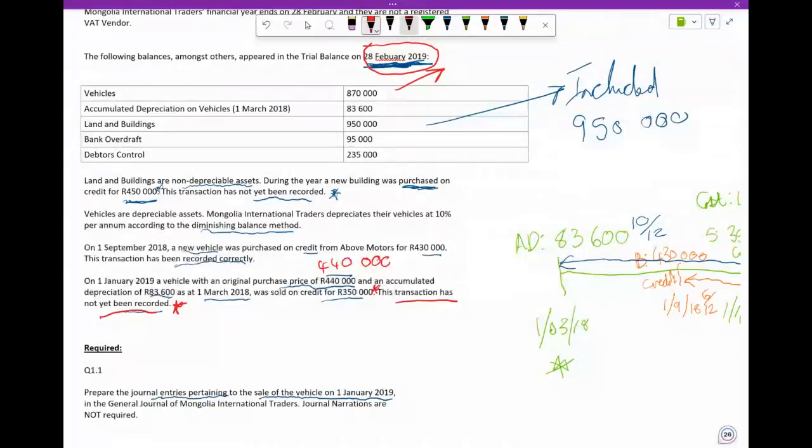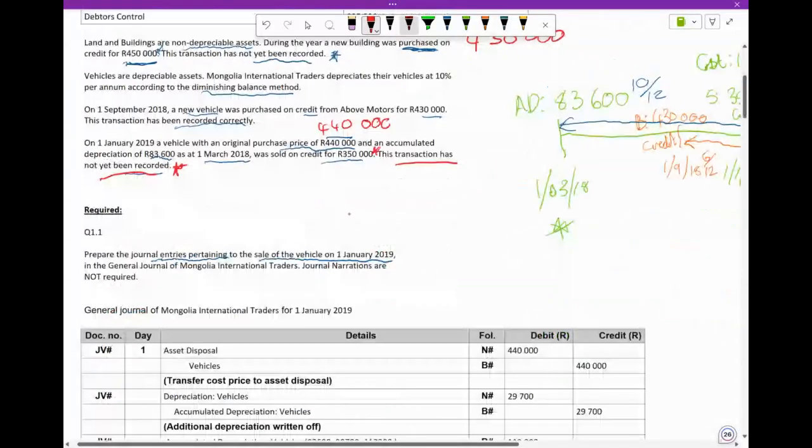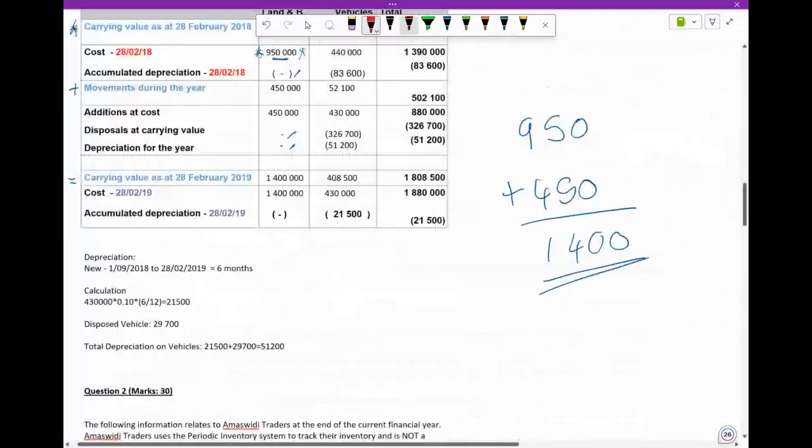So that 870, is it correct? What should it be? We're basically saying 870 minus 440, which then gives you 430. So that is the cost of our vehicles at 28 February 2019. Right, so let's go down and insert that. There we've inserted that.